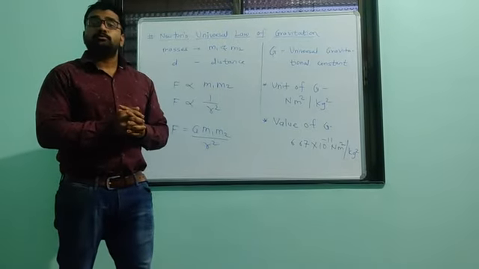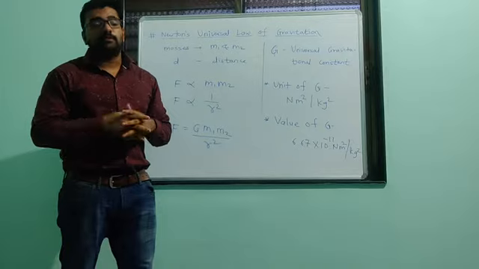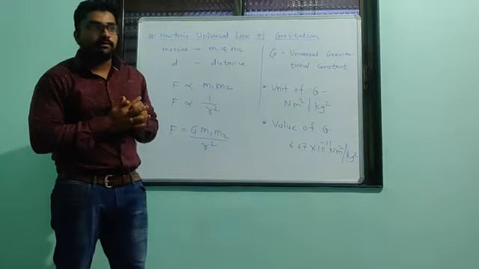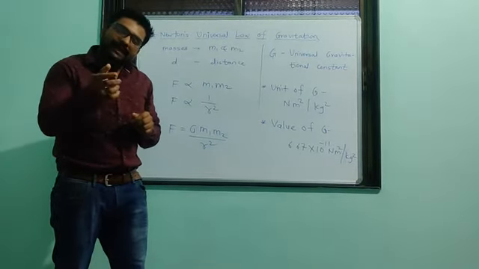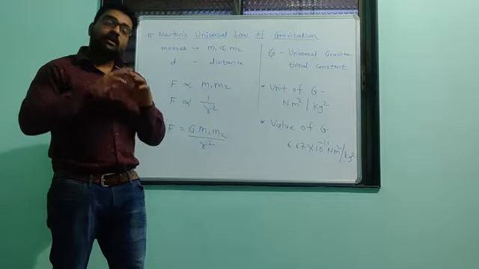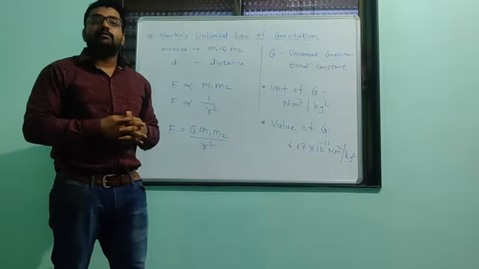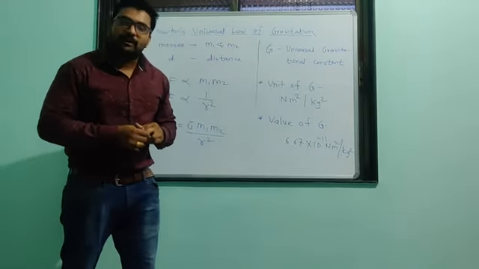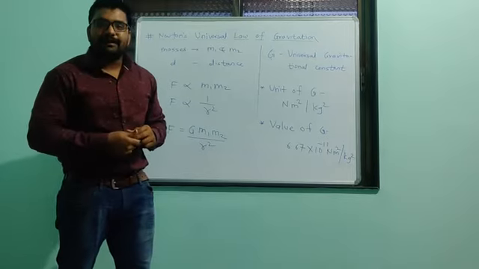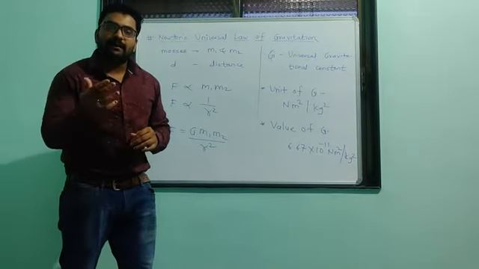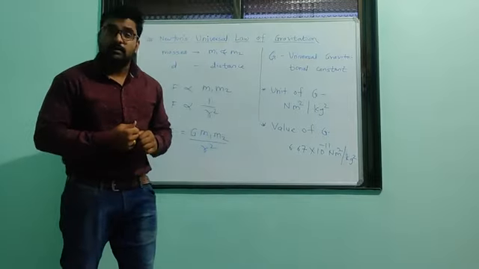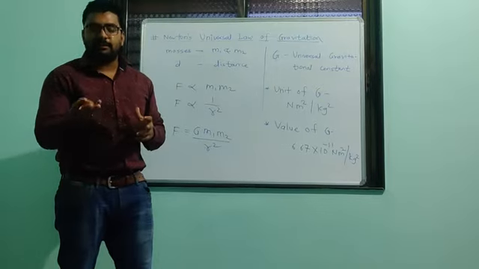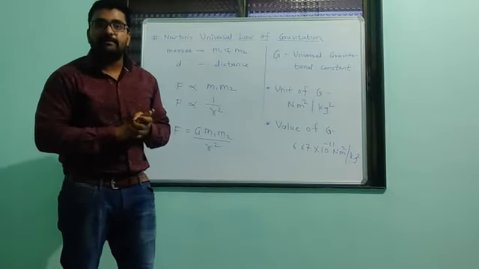Okay, so if you take any two massive bodies, suppose two persons, a force of attraction is present between them, but it is very small, because the larger the mass of the body, the larger that force is. As compared to planets and the sun, our mass is very small. That is why we do not recognize that force between us. But for objects of very large mass, like the sun and planets, we see this force is present.